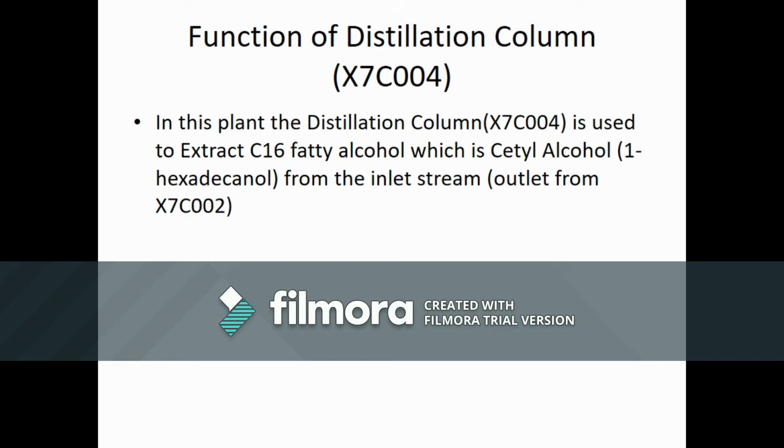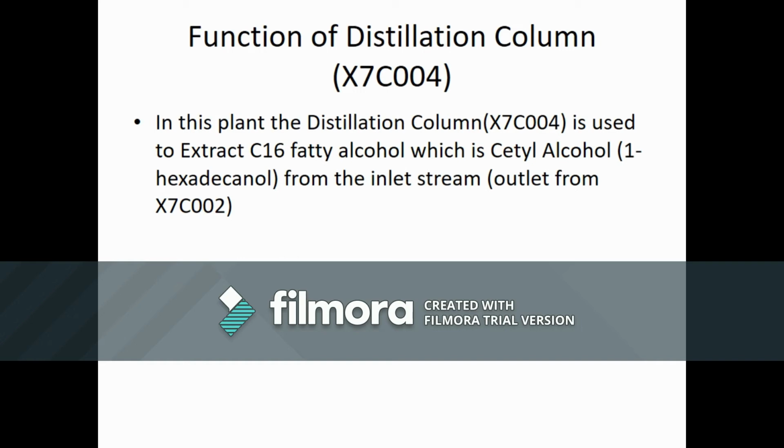The basic function of a distillation column is to separate the desired product from the mixture based on the boiling point of the desired product. In this distillation column, the desired product to be separated from the mixture is C16 fatty alcohol, which is called cetyl alcohol. In order to separate the cetyl alcohol, the operating temperature of the distillation column should be the same as the boiling point of cetyl alcohol.